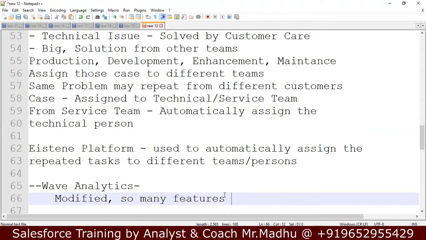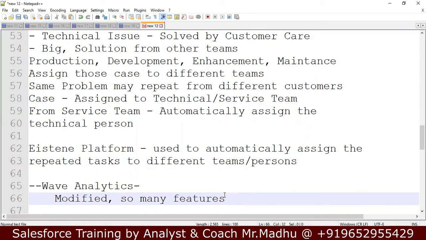Repeated tasks can be automated by using the Einstein platform. The application can respond to cases automatically without any person's intervention, without customer care. In the Salesforce application itself, if you select the problem, I have the power button problem, automatically it will reply to the customers and assign it to technical people.